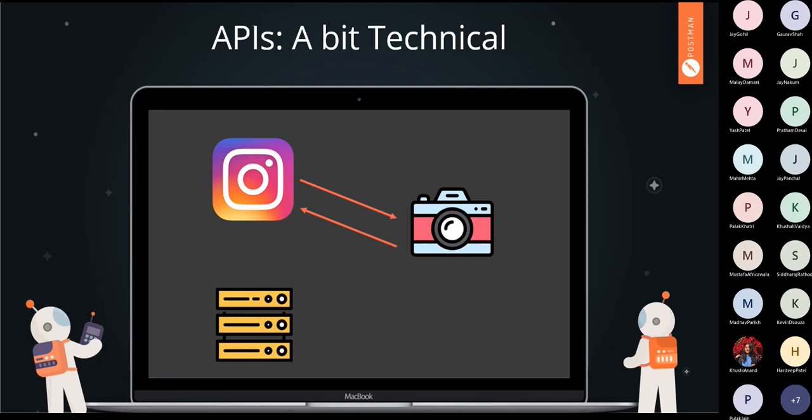And then after you have edited your photo, you post it to the server where Instagram is located. So now you are using a remote API, because you are posting your photo to the server where Instagram is hosted, and from that server your friend can fetch the story or photo that you have posted from your account. If I want to summarize it, here you have used three APIs. First is a hardware API, used to access a camera. Second, a library API to edit an image. And lastly, the remote API to send the photo to the server, or to fetch your photo from the server by your friends.